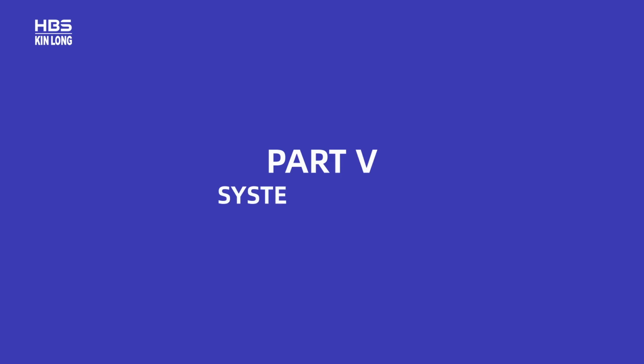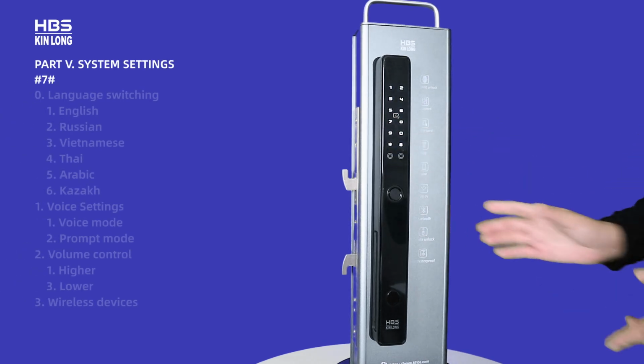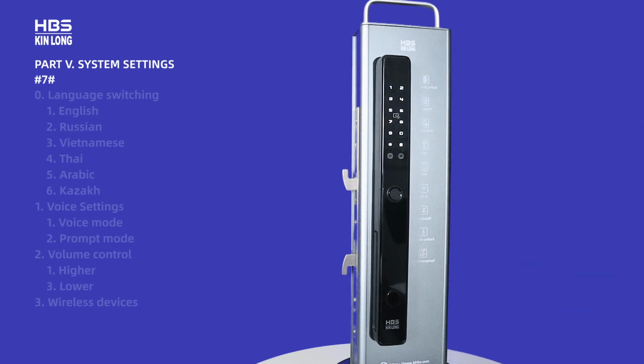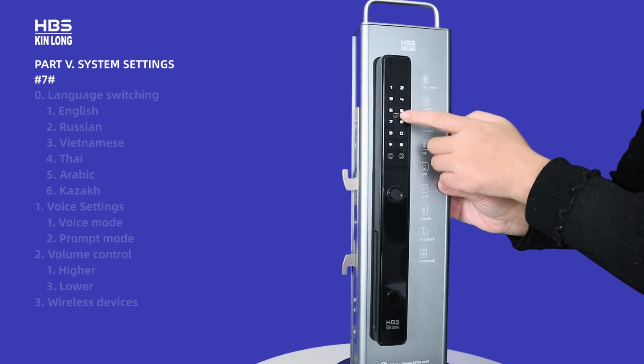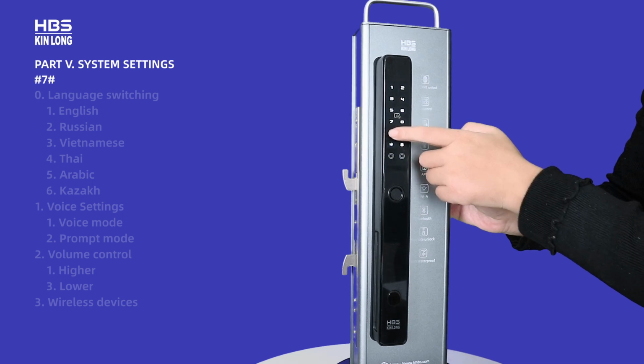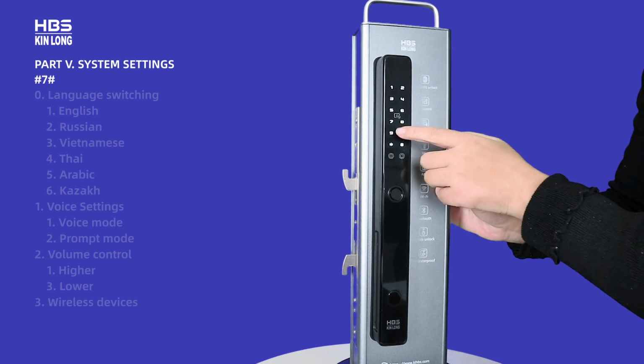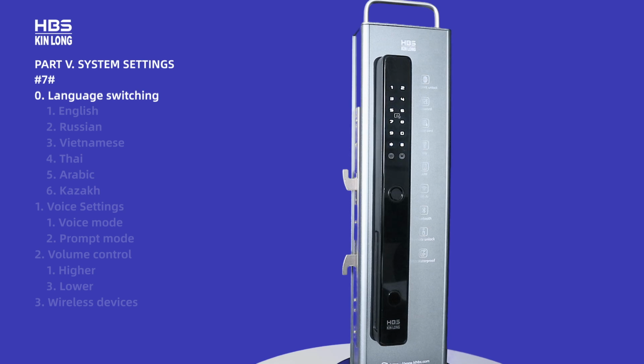Part 5. System settings. Please enter admin password. 0, language switching. 1, voice settings. 2, volume control. 3, wireless devices. Language options: 1, English. 2, Russian. 4, Kazakh, Arabic.